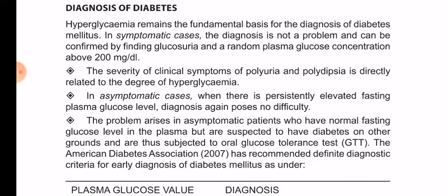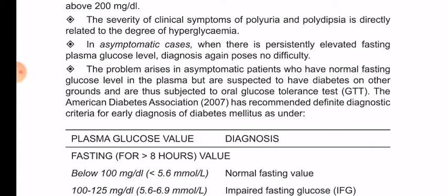Diagnosis of diabetes. Hyperglycemia remains the fundamental basis for the diagnosis of diabetes mellitus. In symptomatic cases, the diagnosis is not a problem and can be confirmed by finding glucosuria and a random plasma glucose concentration above 200 mg per deciliter. The severity of the clinical symptoms of polyuria and polydipsia is directly related to the degree of hyperglycemia. In asymptomatic cases, when there is persistent elevated fasting plasma glucose level, diagnosis again poses no difficulty.